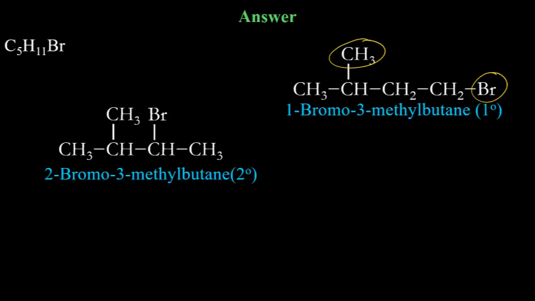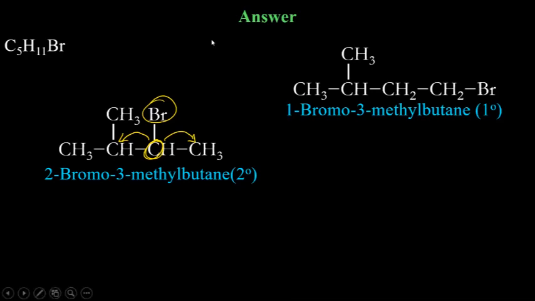Now the numbering will start from the right side because B comes before M. Bromine, methyl group, B comes before M. So numbering will start from the right side because it is symmetrical from both sides. Second from left, second from right. 2 bromo 3 methyl butane, it is 2 degree because the carbon to which bromine is attached is 2 degree carbon. It is attached to 2 carbons. So 2 degree halide.